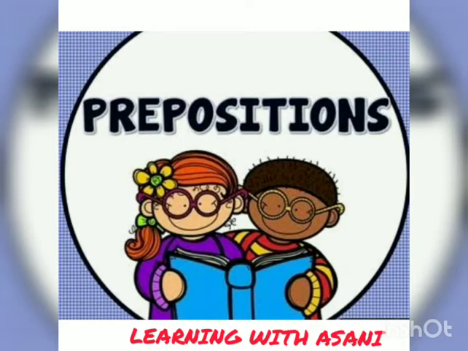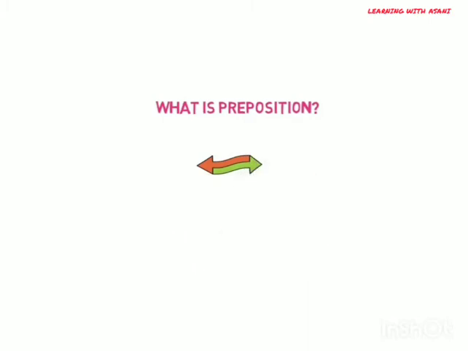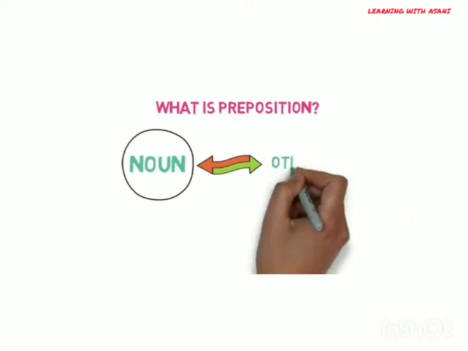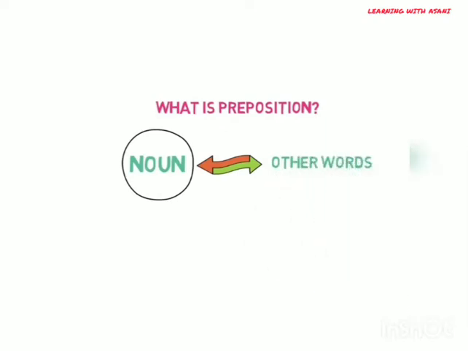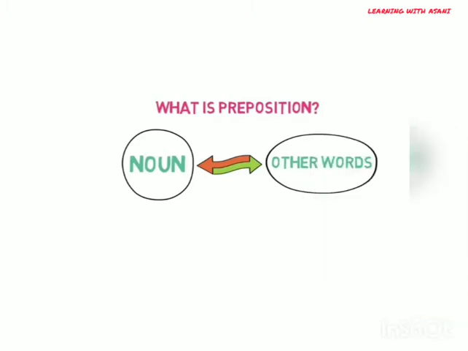Today we will talk about prepositions. Do you know what a preposition is? It is a word that is used to relate a noun or a pronoun with other words, meaning another noun or pronoun in a sentence. So you can say that this word is used before a noun or a pronoun to express its relationship with another noun or pronoun, and thus makes the sentence complete.